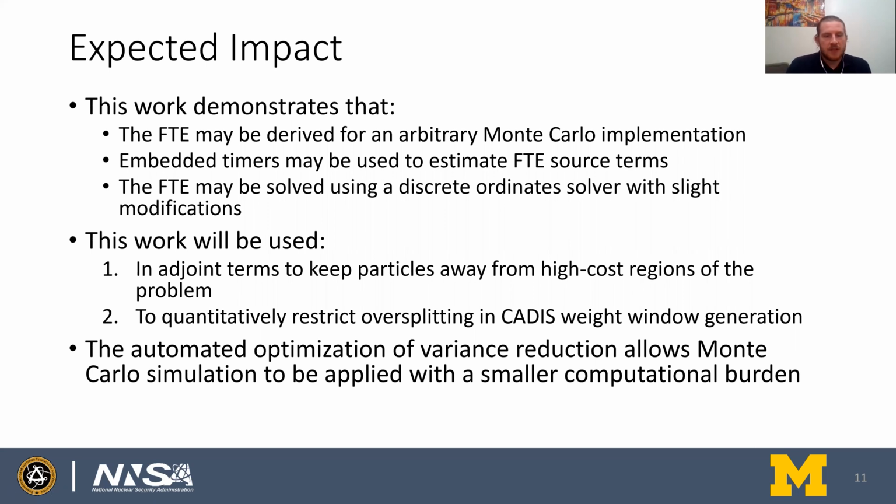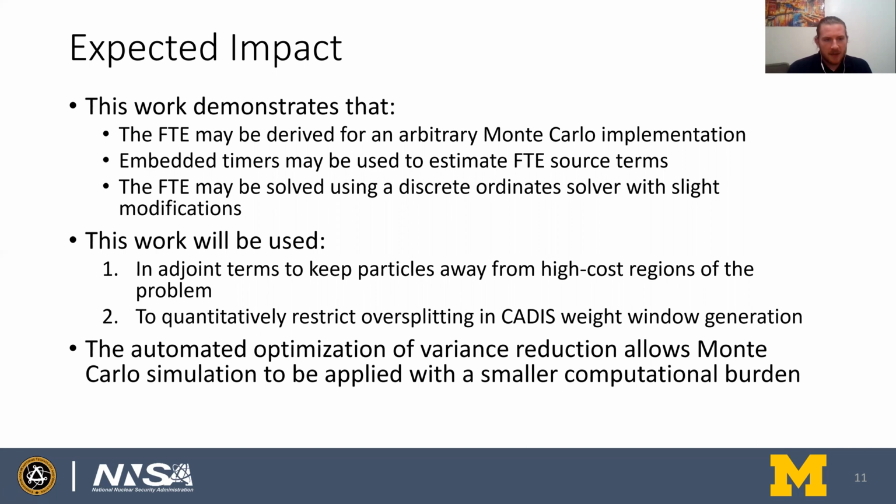So in this work, we've shown that you can derive the future time equations for an arbitrary Monte Carlo implementation, in this case, the Hammer code. We've shown that embedded timers can be used to estimate the future time equation source terms. And we've also shown that the future time equation can then be solved using the discrete ordinates solver with slight modifications. The goal, having the solution to the future time equation, the expected future time field, is to use it as a heuristic to improve the CADIS approach for variance reduction parameter generation.